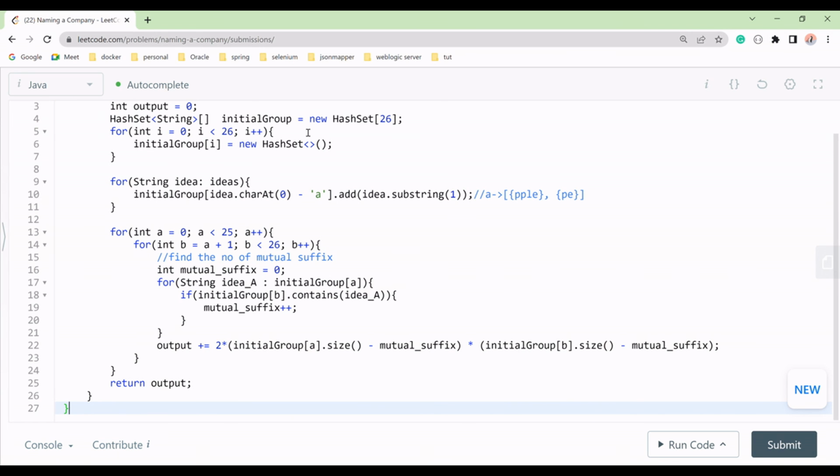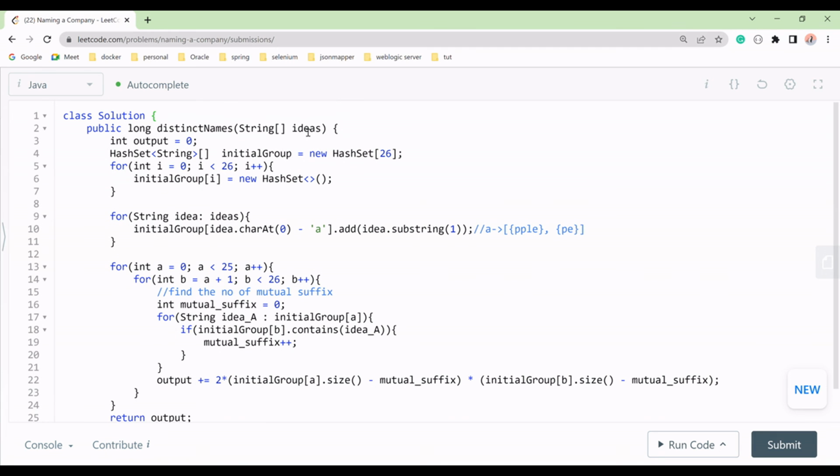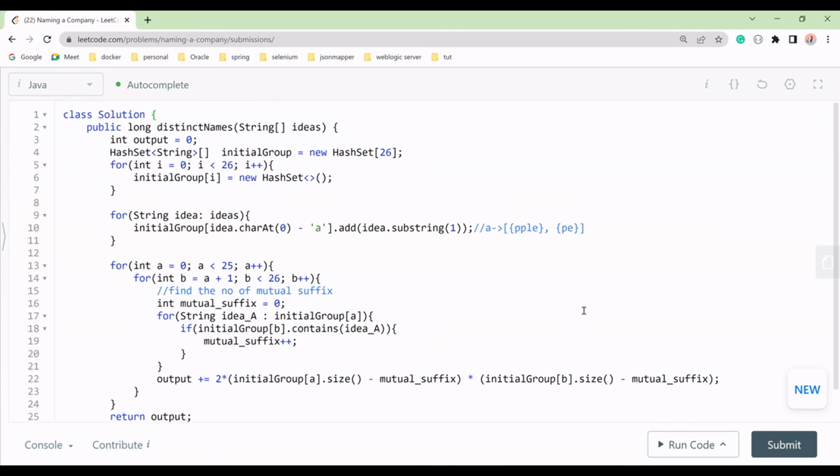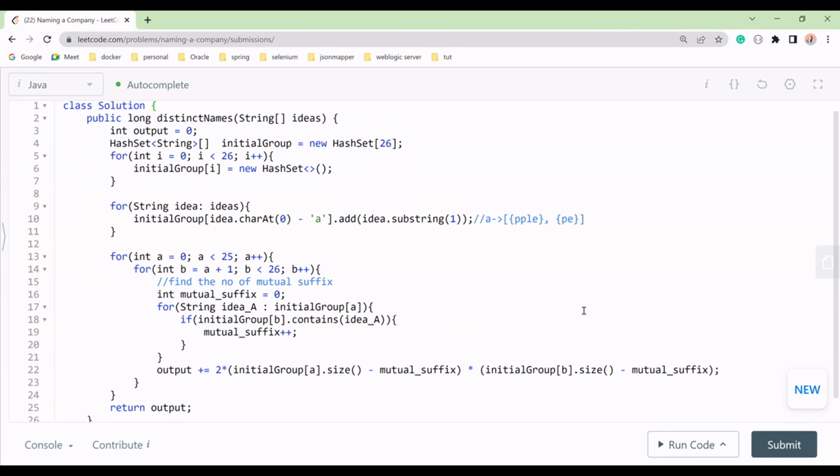Yeah, this is fine. So if you find any solution, please ping me here in the comment box.